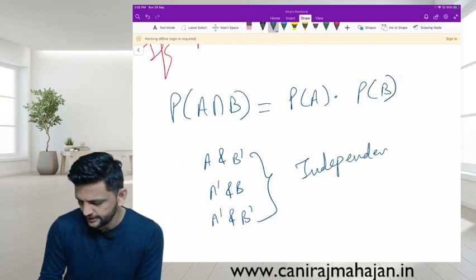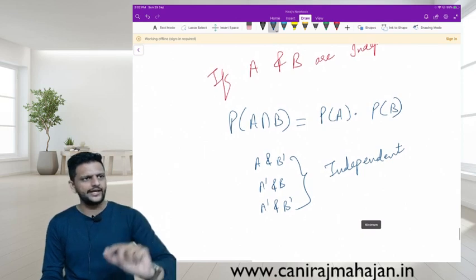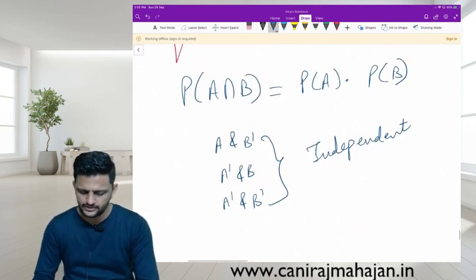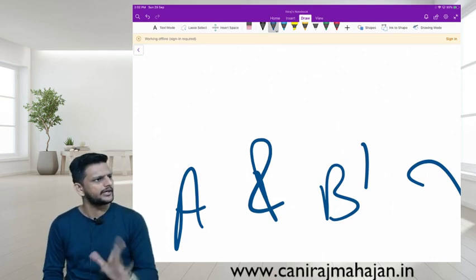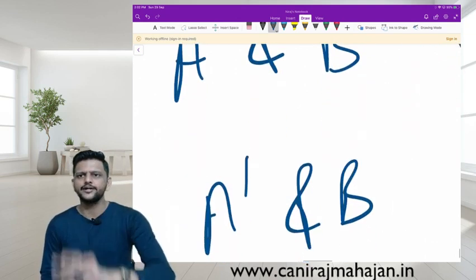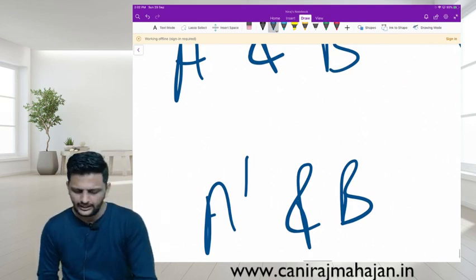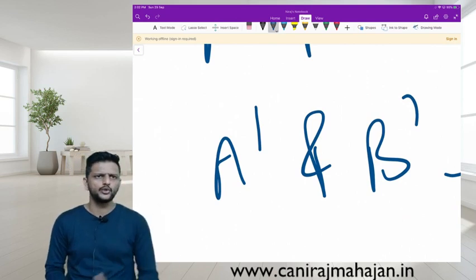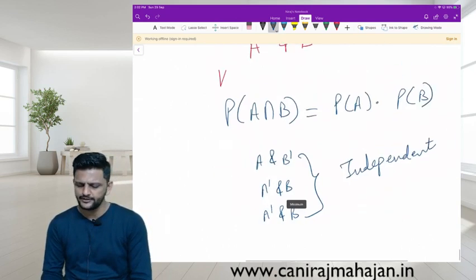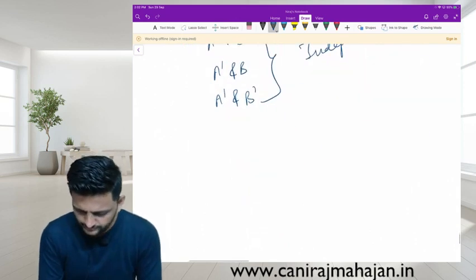That means they can be multiplied with each other. A intersection B dash, you can find this value by multiplying A with B dash. A dash intersection B, you can find by multiplying A dash with B, and A dash intersection B dash by multiplying A dash into B dash, because if they are independent you can multiply. Understood? Everyone good? Move ahead.